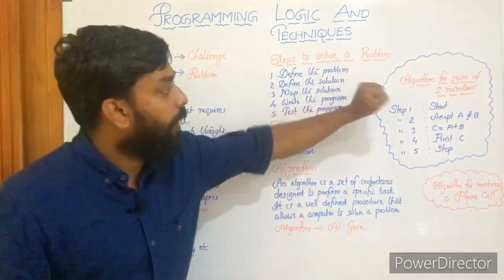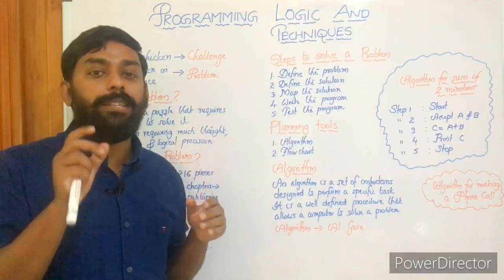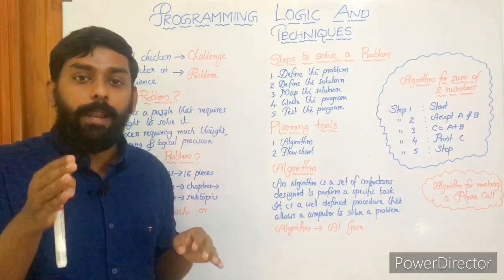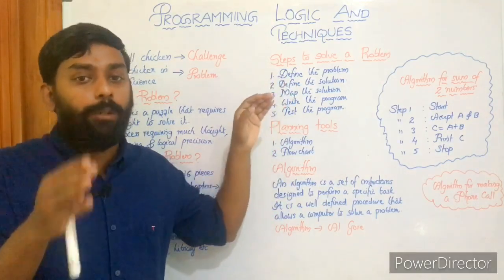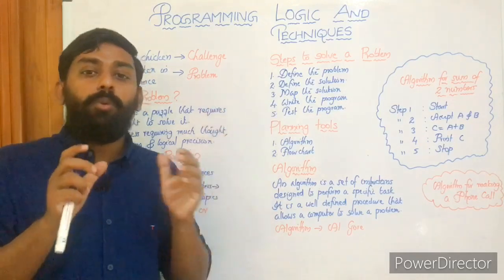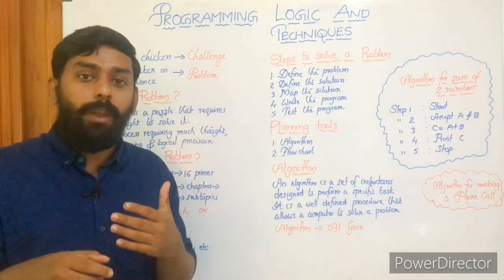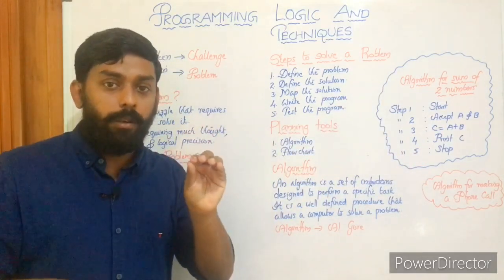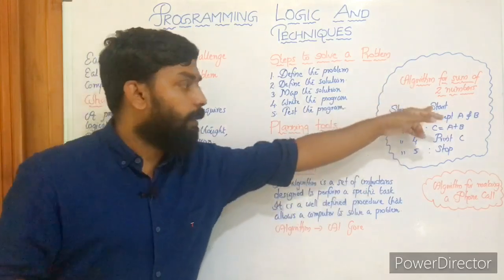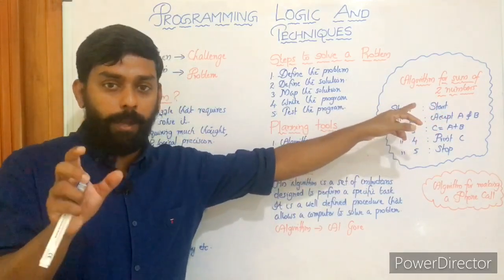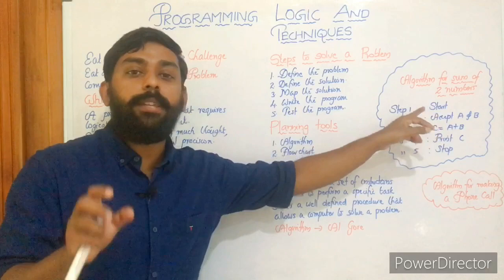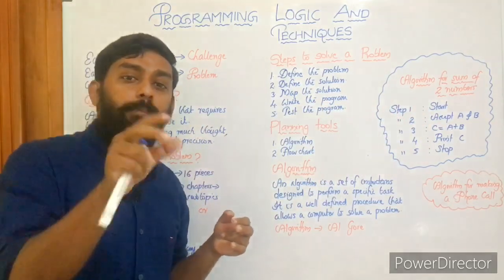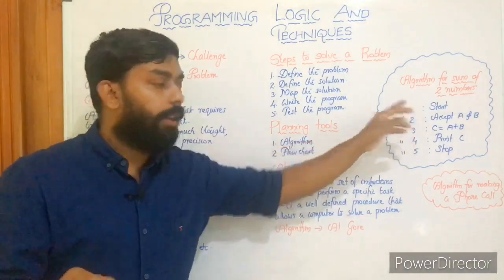Now let's see an example: algorithm for finding the sum of 2 numbers. Just before coding a program, we need planning. That is what we are doing with an algorithm. So how to add 2 numbers? Just think of it. Here we have 5 steps. First step, start. We'll start the program. Then input A and B. Actually, we are adding 2 numbers, so we have to input 2 numbers to the computer. Another word is accept.